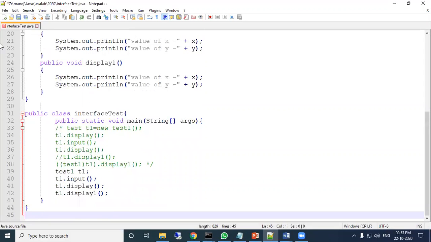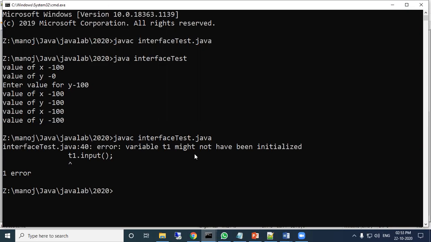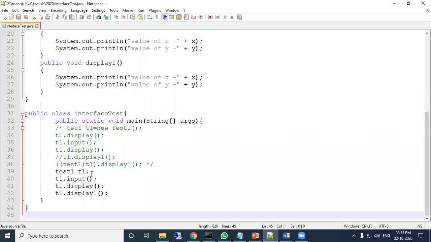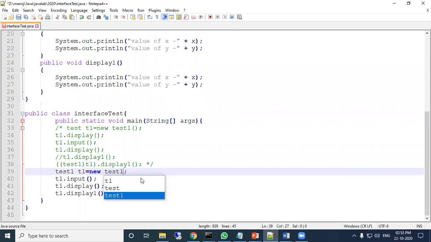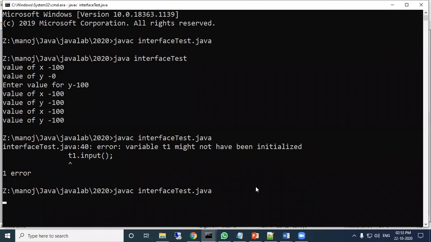Now let us compile and execute InterfaceTest.